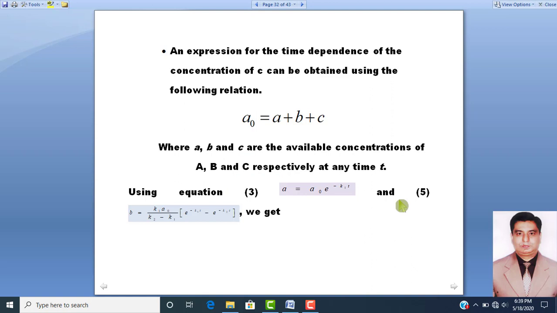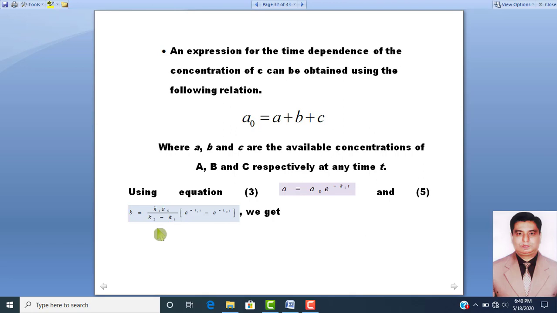Dear students, now we have to find the concentration of C. The expression for the time dependence of the concentration of C can be written using the fact that A naught is equal to A plus B plus C. We have the value of A from equation number 3 and the value of B from equation number 5.